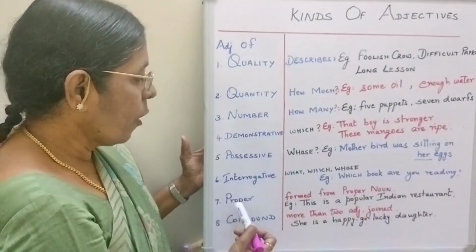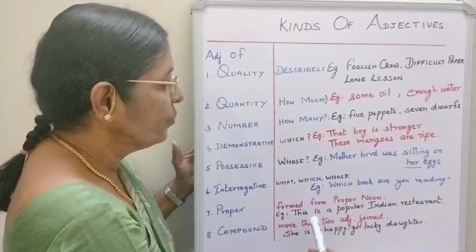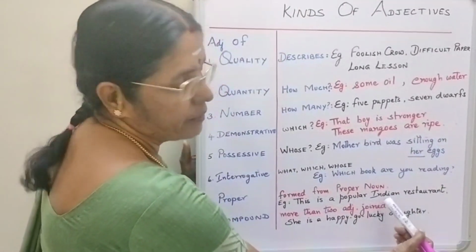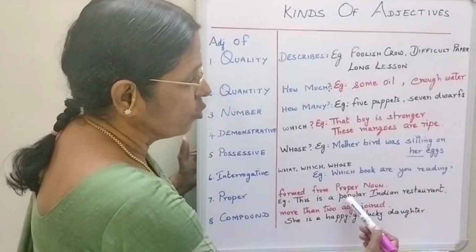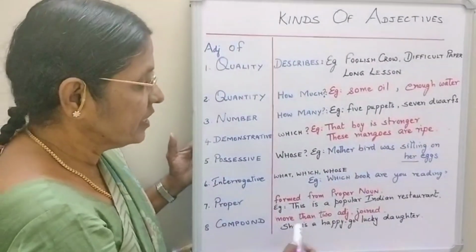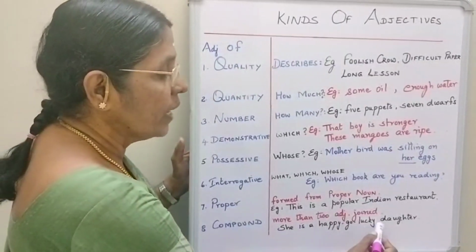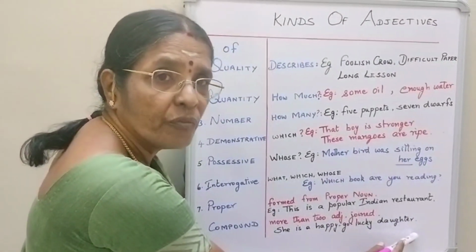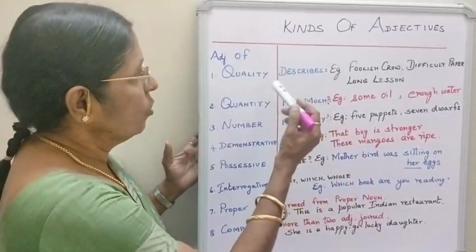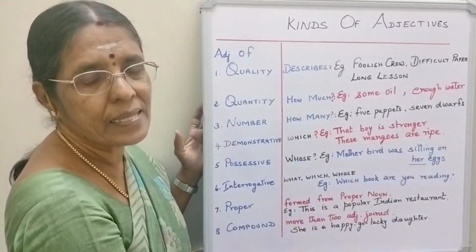Right? Then proper adjective. This is derived from a proper noun. So you call it so. This is a popular Indian restaurant. See here, Indian, it's derived from a proper noun. Popular is an adjective, so popular Indian restaurant. Then finally you have compound adjective, which is made by joining 2 or more words together. She is a happy-go-lucky doctor, very cheerful, not worried about the future. Happy and lucky, right? Or you can say never-ending. So these are the different types of adjectives. As you practice, you will become familiar with these.